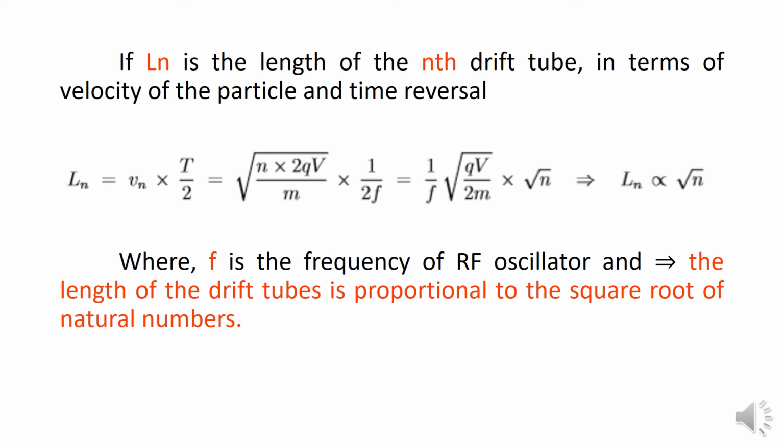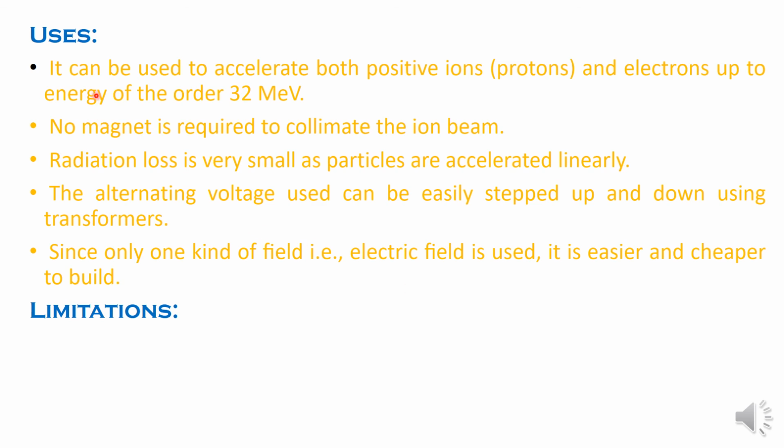Now let us discuss uses and limitations of linear accelerators. Uses: these linear accelerators can be used to accelerate both positive ions and electrons up to 32 mega electron volt. This is a very important application. By using a linear accelerator, you can accelerate both types of ions, but you cannot accelerate neutral particles. You can accelerate either positive ions or negative electrons.